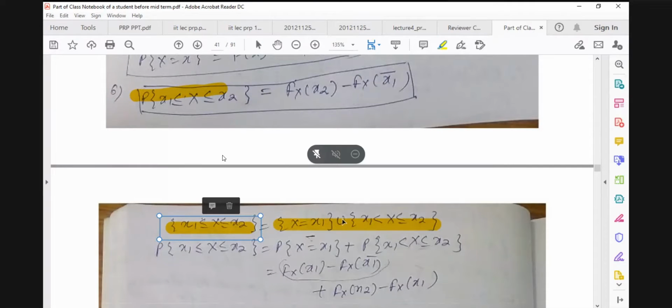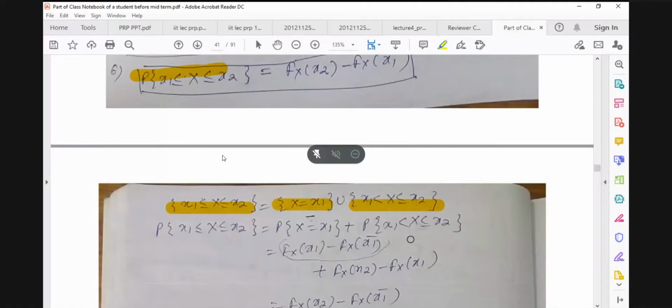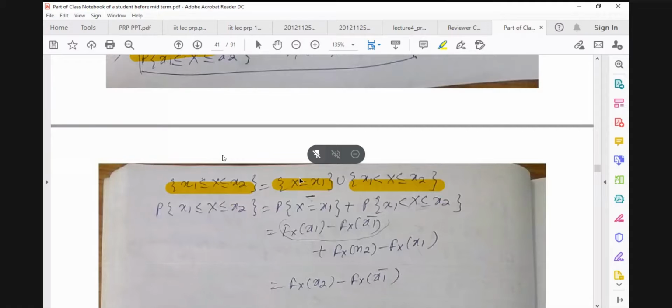So we split it into two events, one in which we consider only x1, and another one is this one. And obviously these two are disjoint, so the probability is the sum of their probabilities.